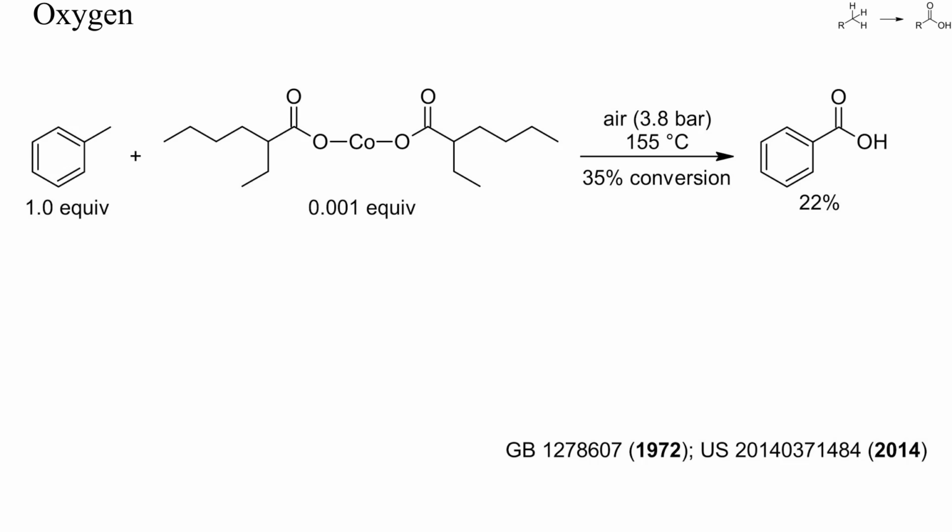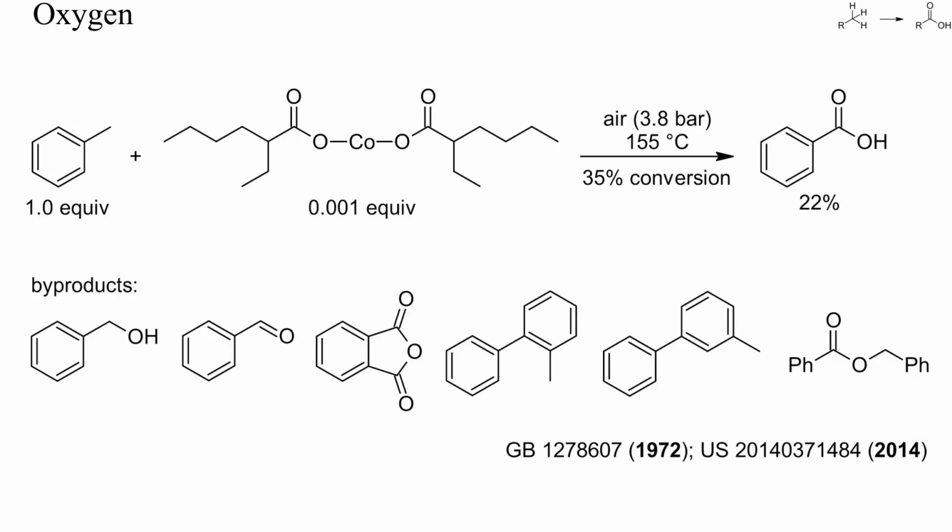Heating toluene with air and 0.1% of a cobalt(II) carboxylate gave a low yield of benzoic acid. Unfortunately, a large number of byproducts was also formed, as is often the case in radical chain reactions.